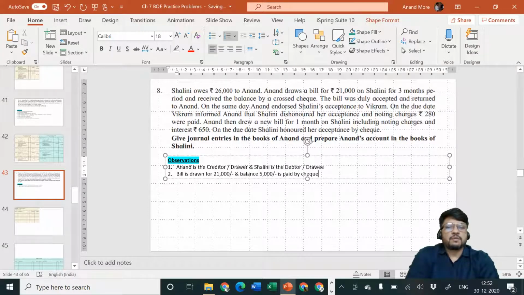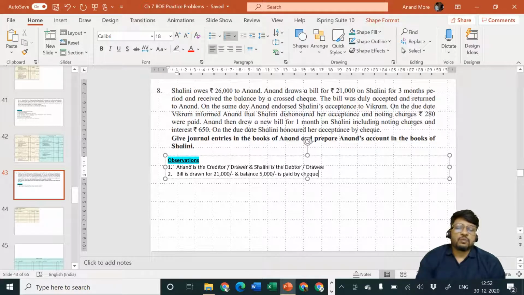So cross check means we'll have to be very careful. We cannot say that it is a bearer check. It will not be handed over to us, and cash will not be handed over to us over the counter. That is not going to happen. The cash will be collected by our banker. So that means it is going to come into our bank account.